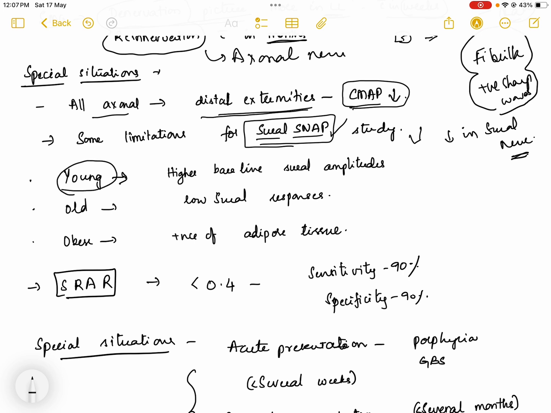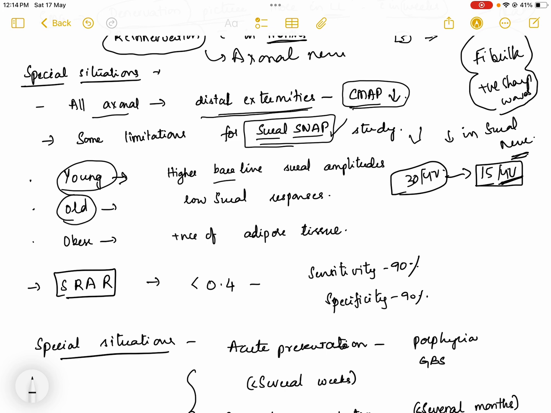For example, younger individuals have much higher basal sural amplitudes than older individuals. So if a young individual has an amplitude of 30 microvolts, and with axonal neuropathy it is decreased to 15 microvolts, this value would still be considered normal in most EMG labs. So this is one of the limitations.